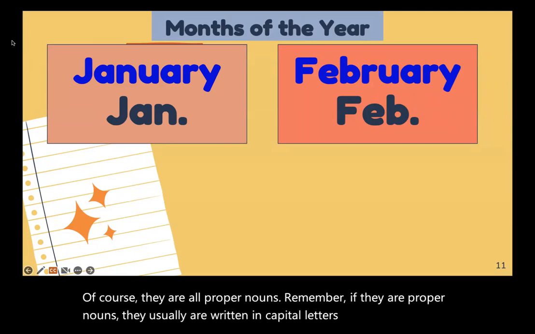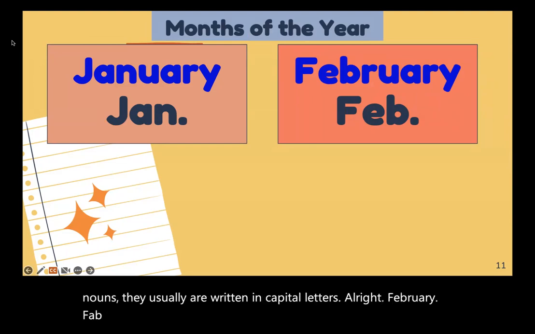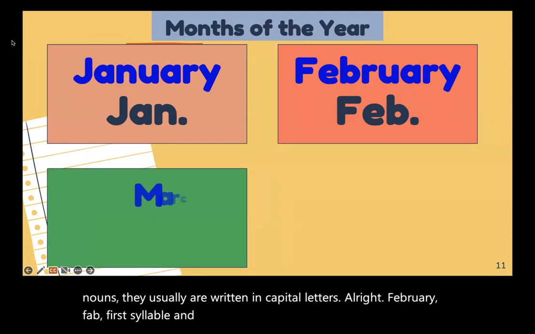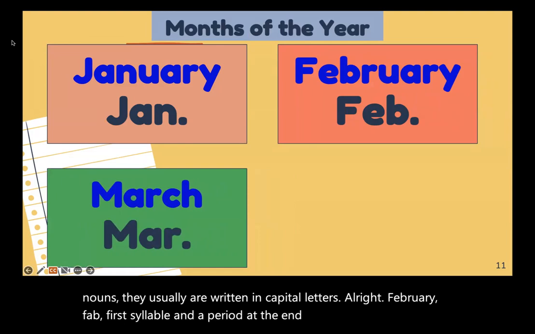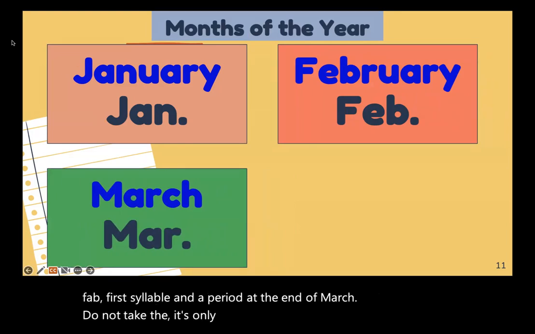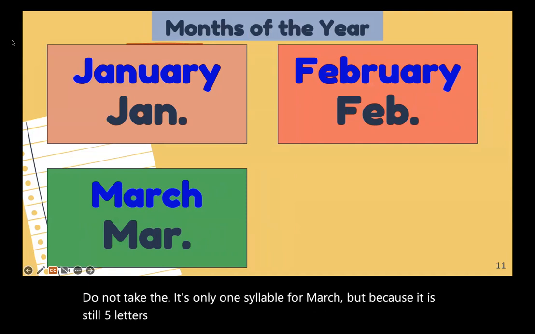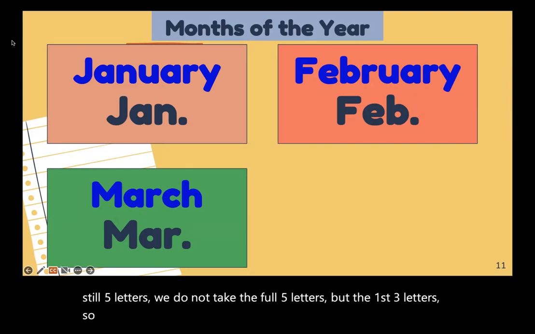All right, February, Feb, first syllable, and a period at the end. March, it's only one syllable for March, but because it is still 5 letters, we do not take the full 5 letters, but the first 3 letters of March and a period. Of course, it is a proper noun, therefore it should be written in capital letters.